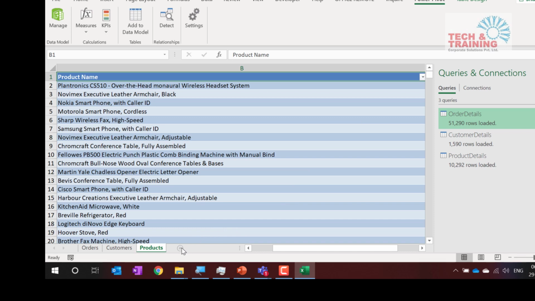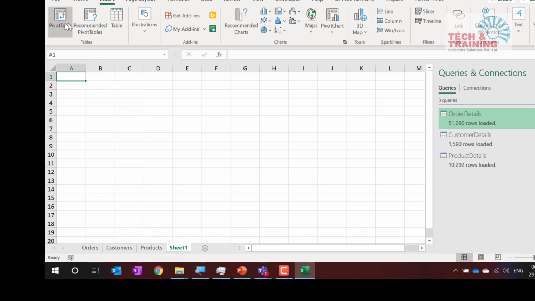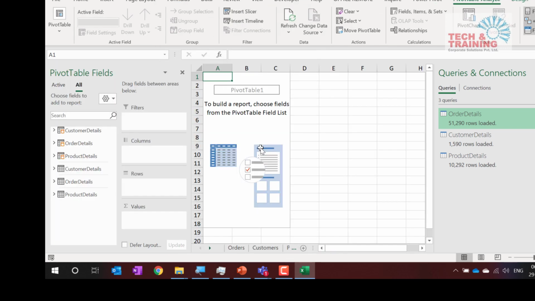First thing, I click on new worksheet, and once I click new worksheet, I go to insert pivot table, and here I'm going to choose use this workbook's data model. When I click on use this workbook's data model, I click OK, and see here it gets me this. Now this is similar to your pivot table report, but generally the field list doesn't look like this because every container has got multiple data.